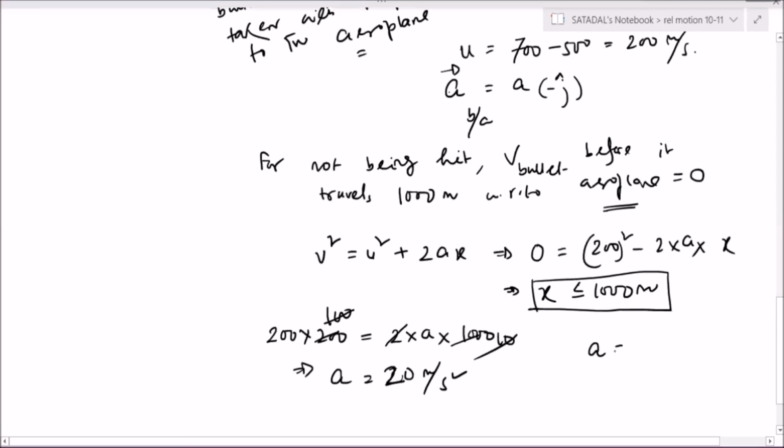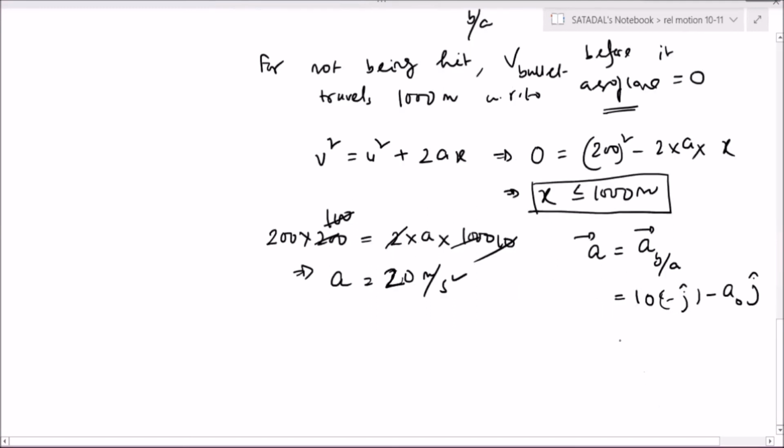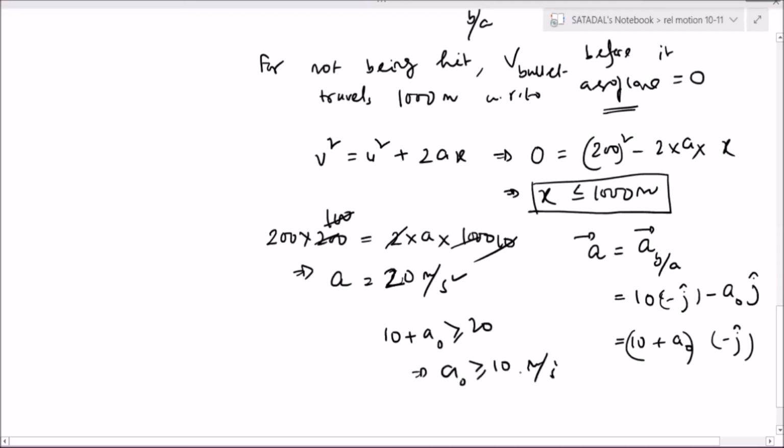Now a is what I have taken, the acceleration of the bullet with respect to aeroplane. It should be 10 of minus j cap minus of a naught j cap. So that results to be 10 plus a naught of minus j cap. So as per the result, 10 plus a naught must be greater than 20. So a naught must be greater than or equal to 10 meter per second square. That's it.